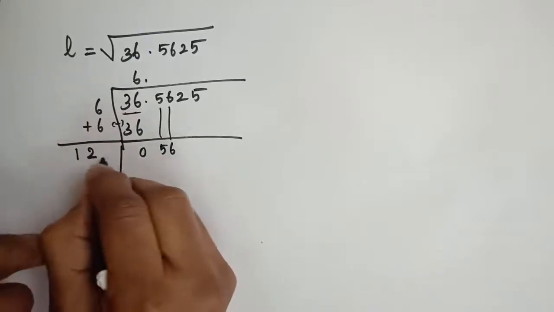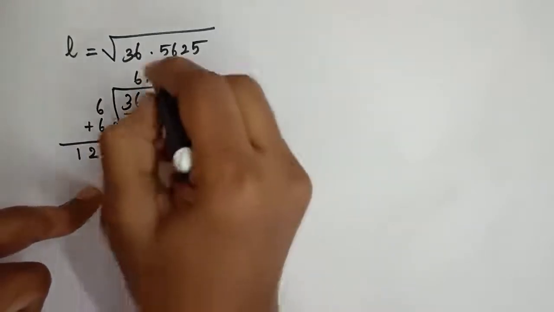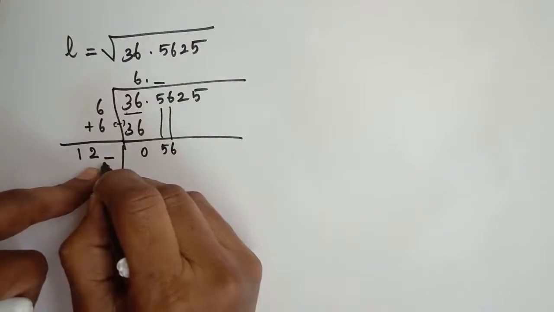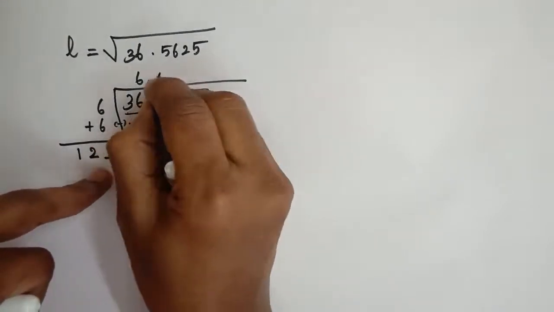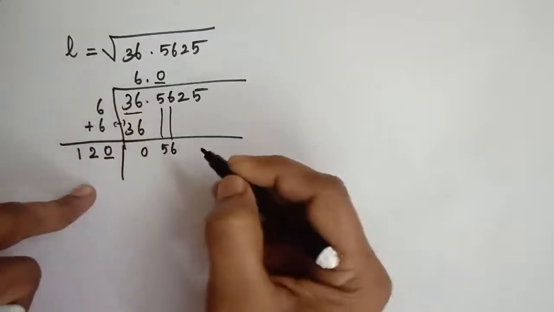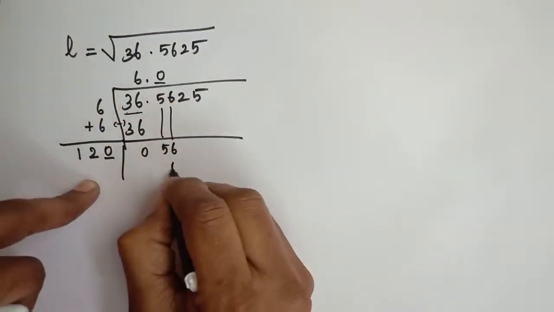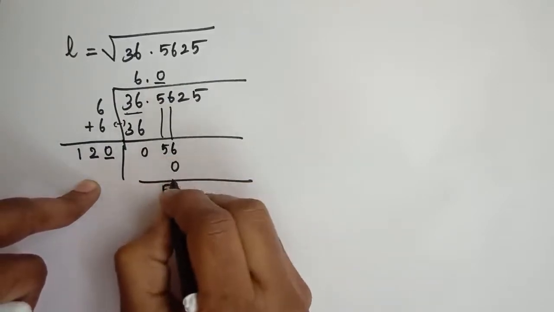Then you have to put another number here. There is no choice to put another number because it will be 3 digits and here only 2 digits. So 0 here. Is it clear? So 0 into this term will become 0. So 56 minus 0, 56.